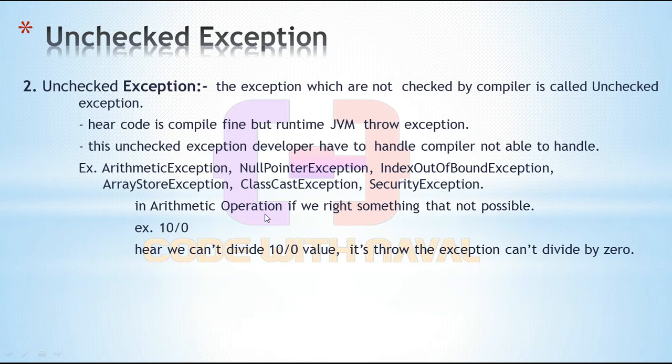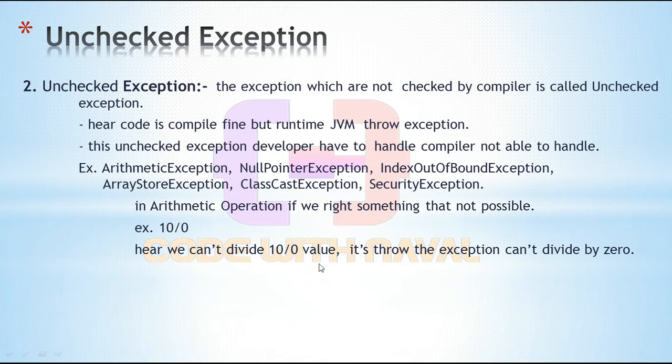In arithmetic operation, if we write code that is not possible, such as 10 divided by 0, it's not possible. If you open a calculator and type 10 divided by 0, you get an error. The calculator also throws an error message: we can't divide 10 by 0.